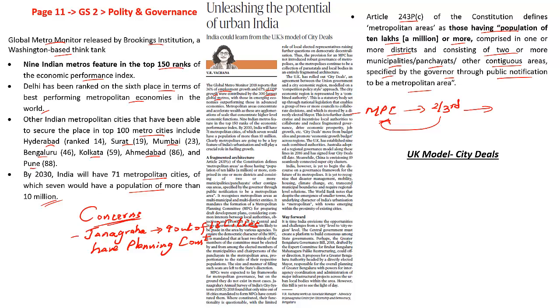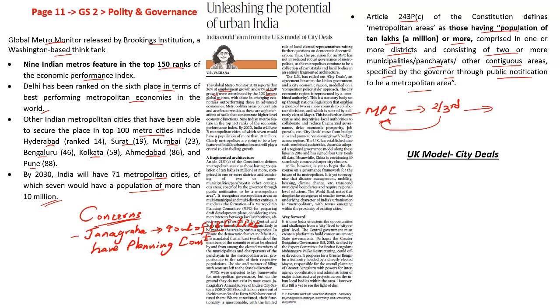So they will come up with a plan and this is what will be enforced and laid out. But on the ground, they do not exist in the majority of cases, and even if they exist, as we currently discussed, in 9 out of 18 cities, it is not being implemented. They have a limited role for the local elected representatives, raising further questions on democratic decentralization.